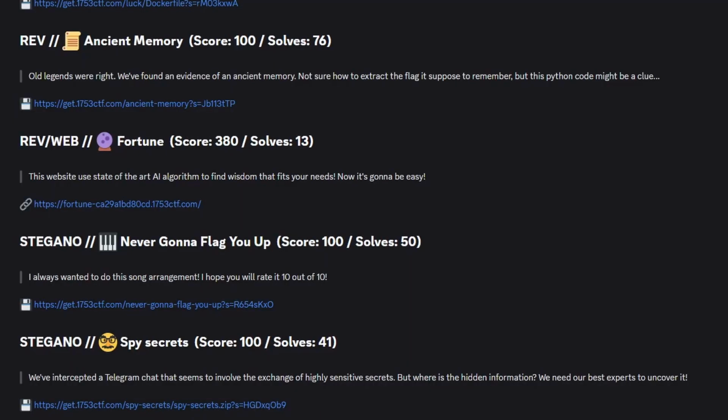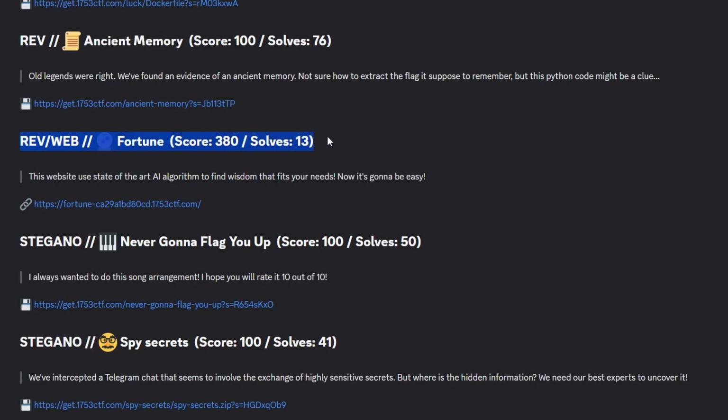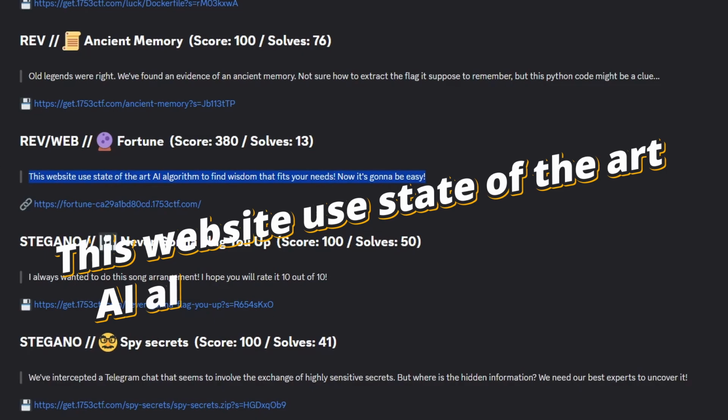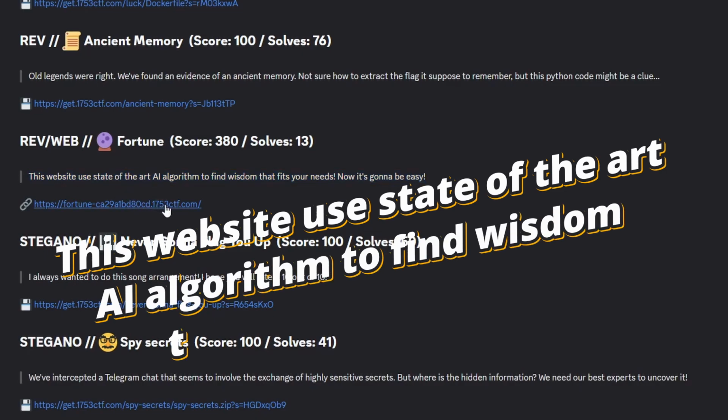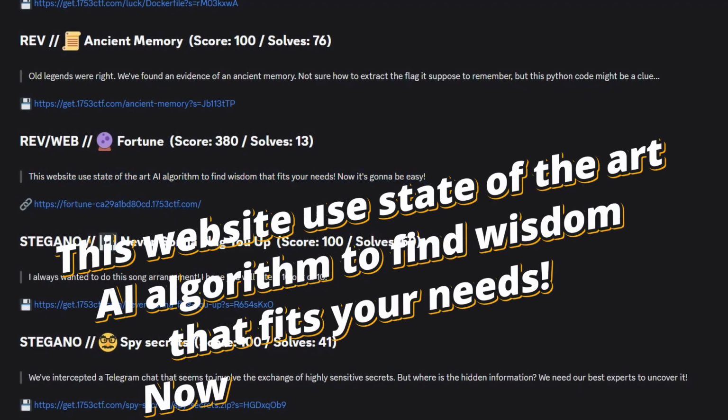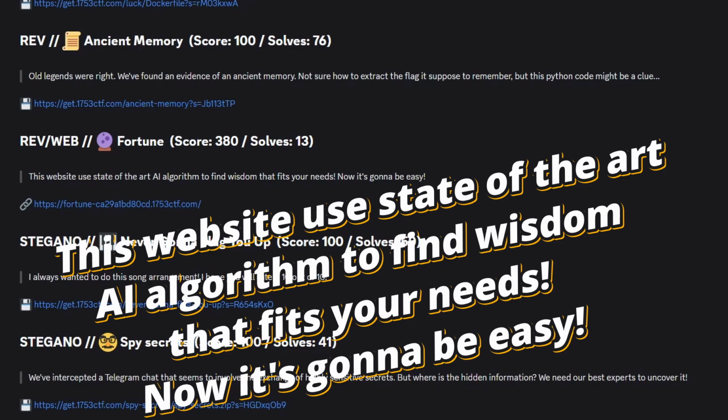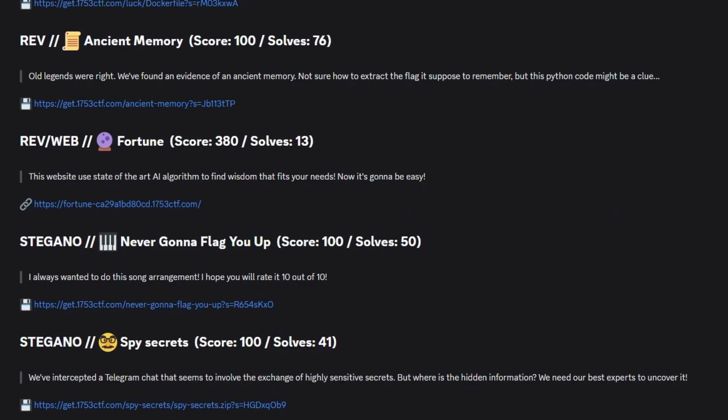This task, called Fortune, was a mix of reversing and web challenge. It had only 13 solves and was one of the least solved challenges during the entire CTF. The description says, "This website uses a state-of-the-art AI algorithm to find wisdom that fits your needs. Now it's gonna be easy." Let's click the link and see what this AI-driven wisdom looks like.